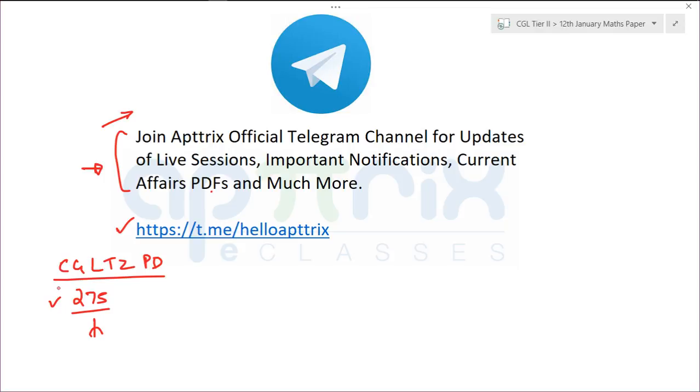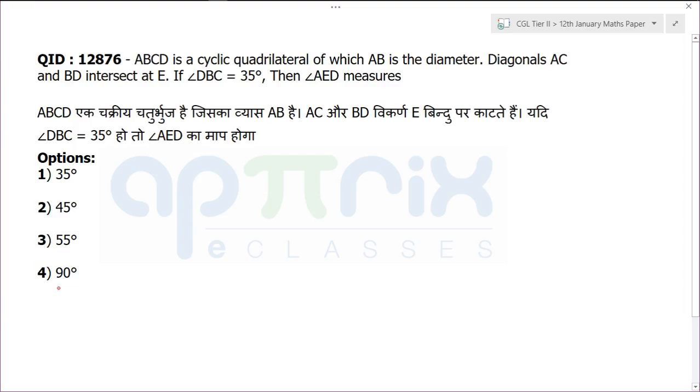Try to keep commenting more and more in the session so that I get to understand if you're facing any problem, and accordingly I'll adjust my speed. So this question number 76 is on your screen now. It says ABCD is a cyclic quadrilateral of which AB is the diameter and diagonals AC and BD are intersecting at E. If angle DBC is equal to 35 degree, angle AED measures.